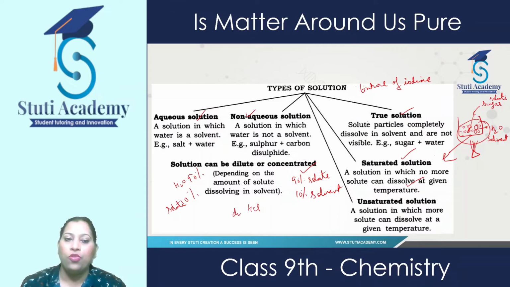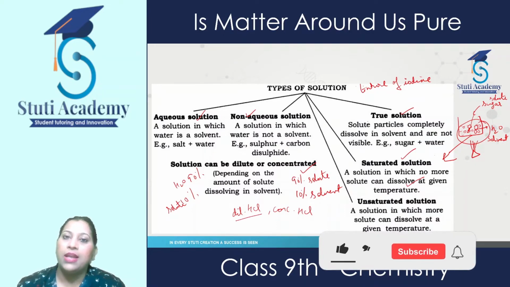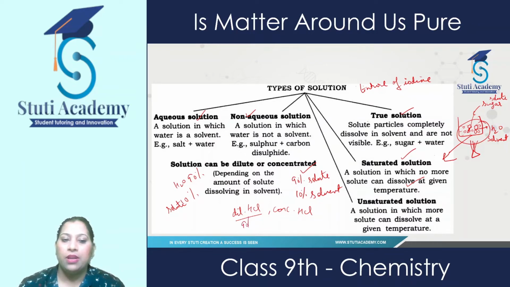It exists in two forms, dilute and concentrated HCl. We read like this, or we can write dilute like this and concentrated like this. Here it means in this dilute HCl, 90% of the water is present and only 10% acid is present. Means 90% water and 10% acid. While in concentrated HCl, 90% acid and 10% water is present.